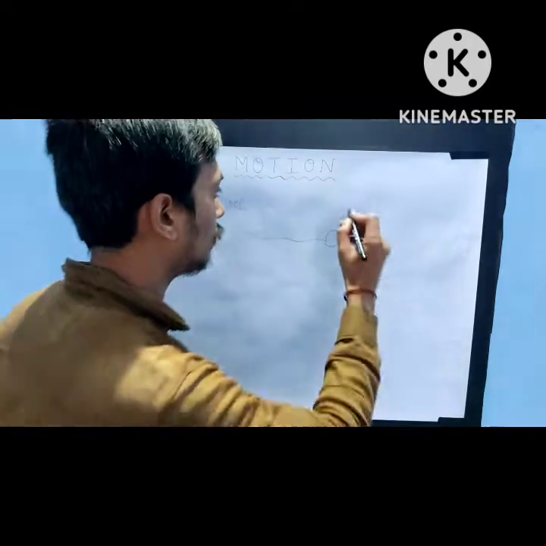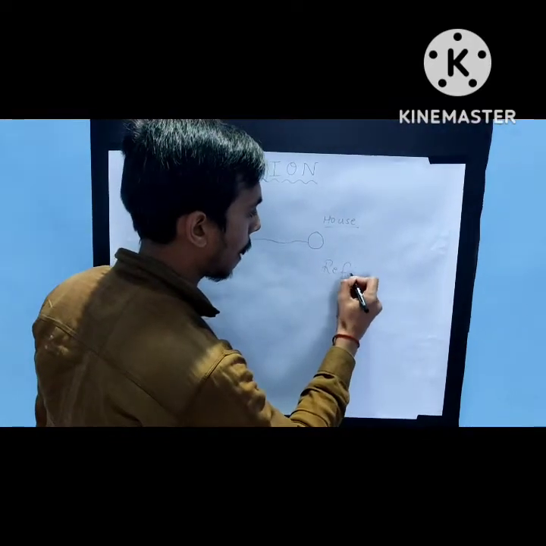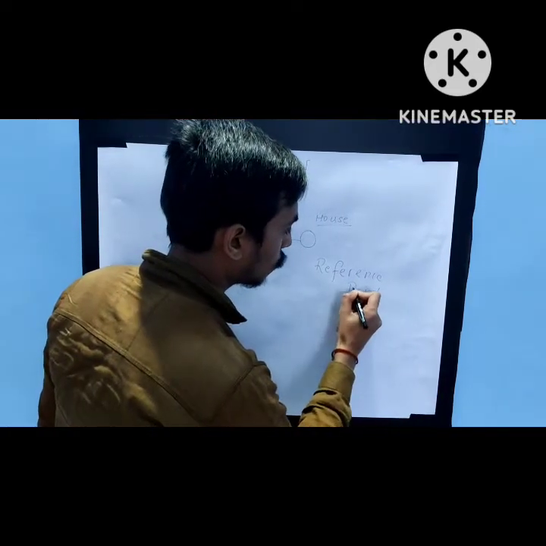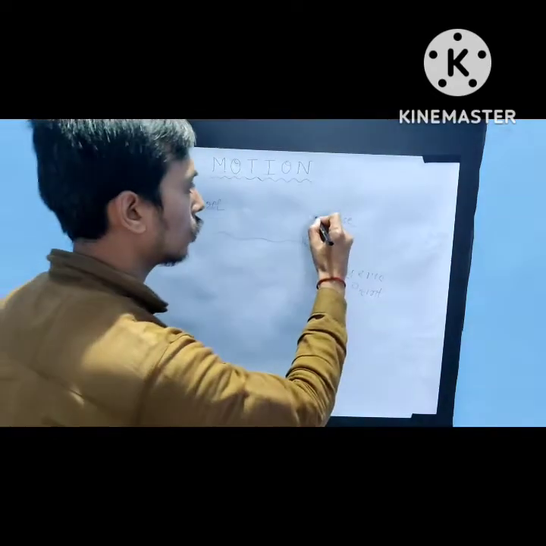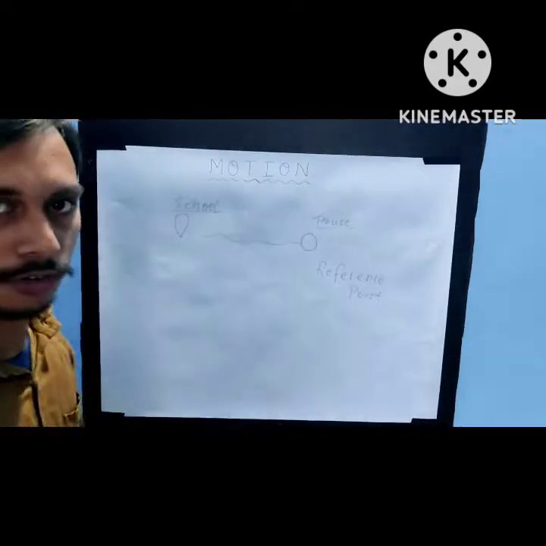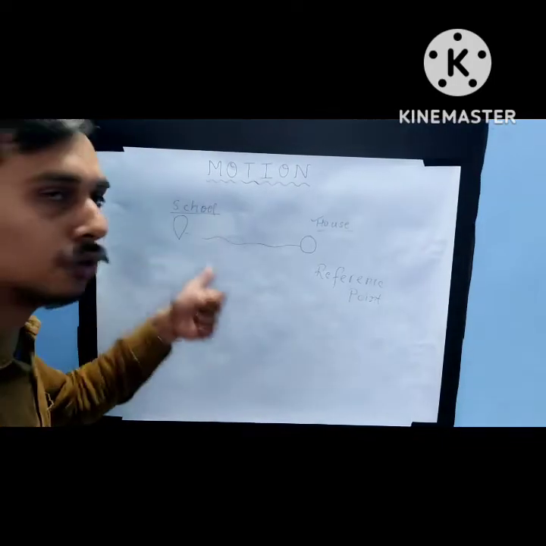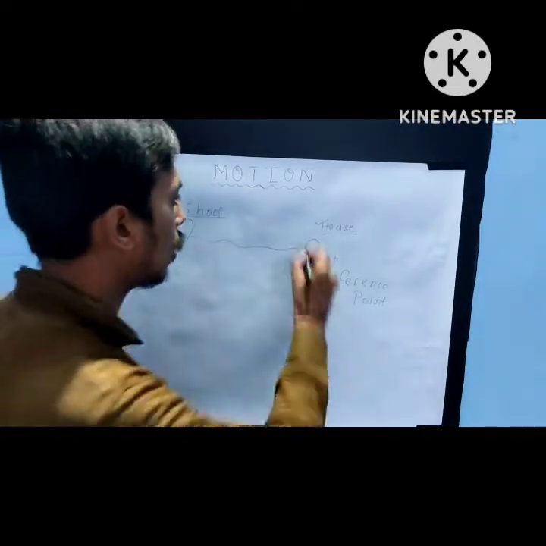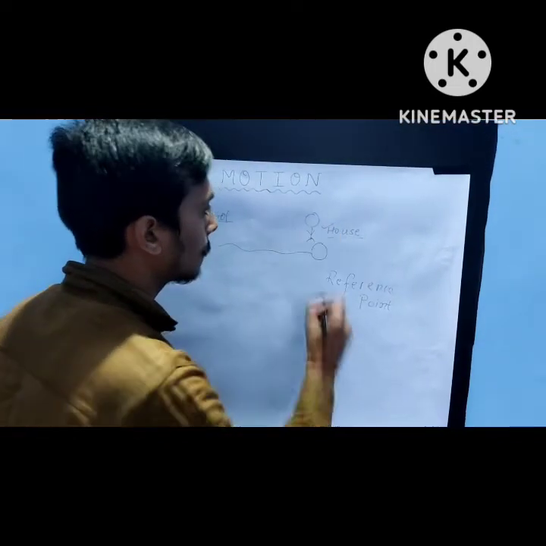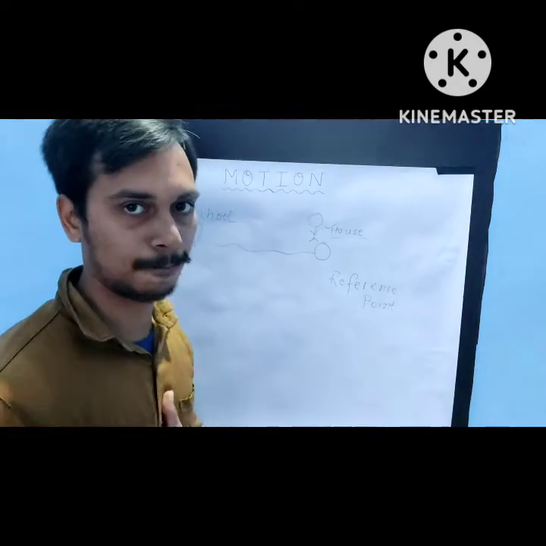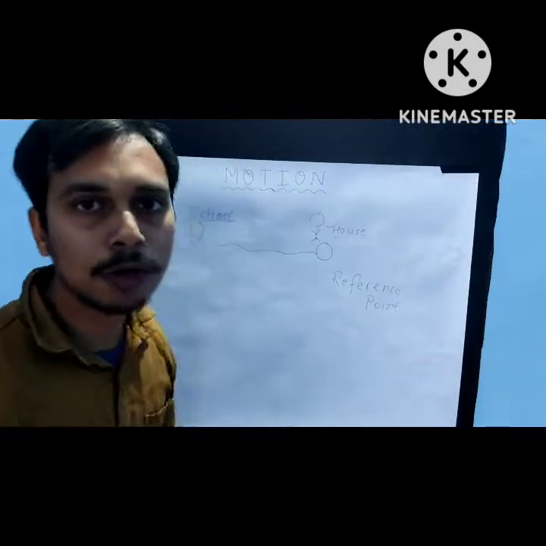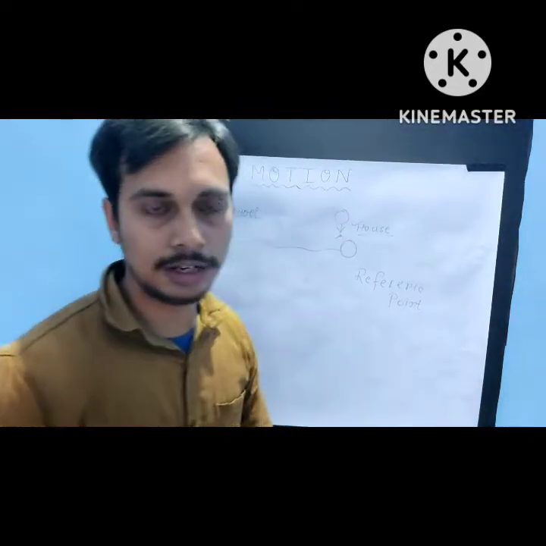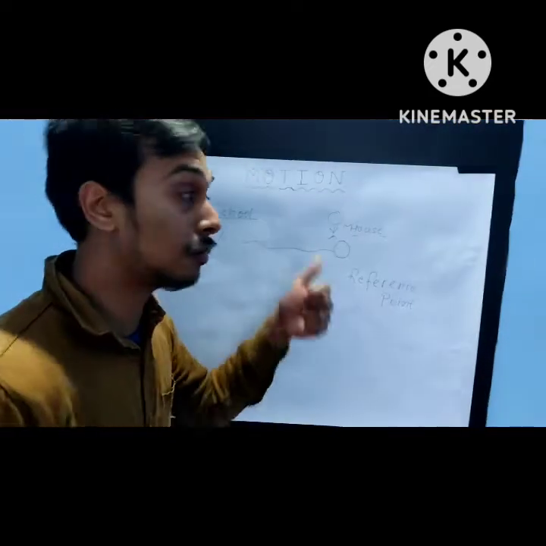For that we have a reference point. So you can clearly see in the diagram which is the reference point. House is the reference point. So while reaching the school, you have to start your journey from house. So suppose a boy is standing in his house. Is he moving from house? No, because the body is stationary.